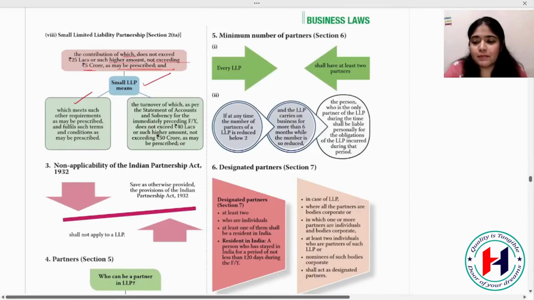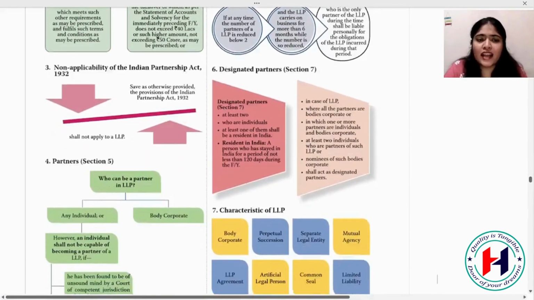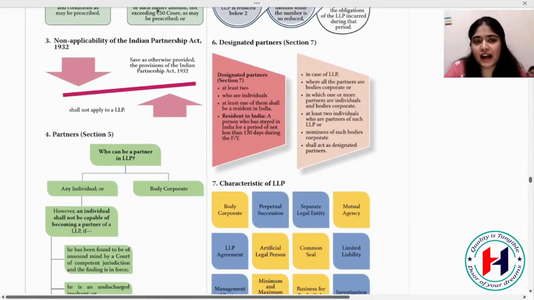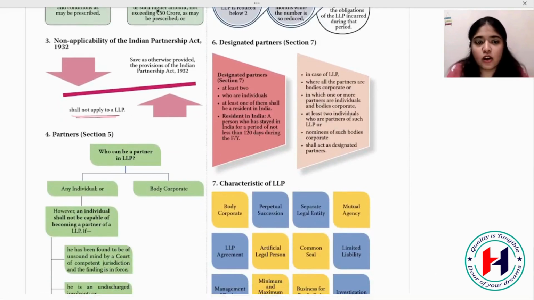Now, non-applicability of the Indian Partnership Act. To your LLP, the Indian Partnership Act will not be applicable. Save as otherwise provided, the provisions of the Indian Partnership Act shall not apply to LLP. LLP will have their own act, own working. They won't be following the Indian Partnership Act.